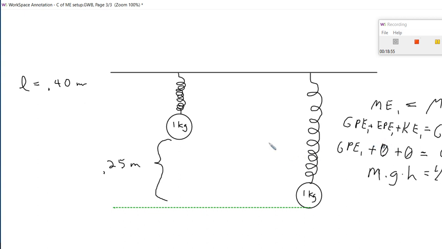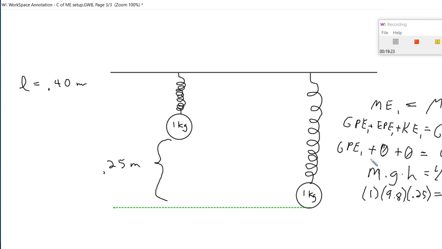We once again have a 1 kilogram mass. Thank you very much for giving us that. We know that g is equal to 9.8 since we weren't told anything about this being on another planet. And we know that it is 0.25 meters above the reference line. And so at that point we have enough information to solve for the GPE.